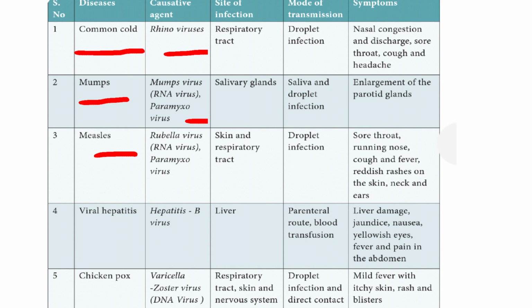The next one is viral hepatitis. The causative agent is the hepatitis B virus. It attacks the liver, so the site of infection is the liver. The mode of transmission is the parenteral route and blood transfusion. The symptoms are liver damage, jaundice, nausea, yellowish eyes, fever and pain in the abdomen.